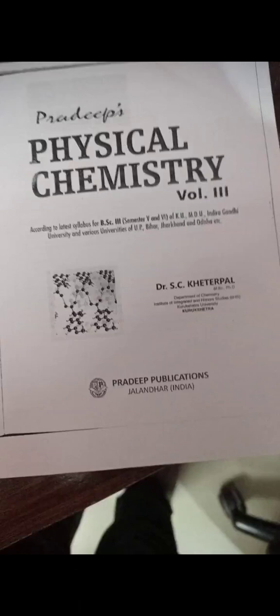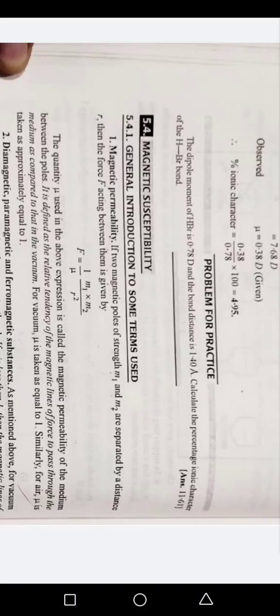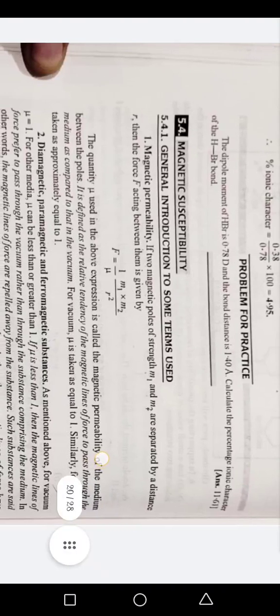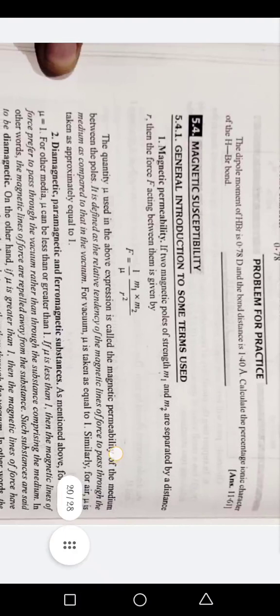Today I am going to make an audio recording for visually impaired students of the Physical Chemistry book of Pradeep Publications. The name of the chapter is Properties, Molecular and Structure. Part 3, Article 5.4 Magnetic Susceptibility. 5.4.1 General introduction of some terms used.